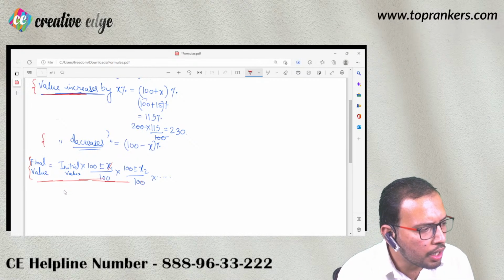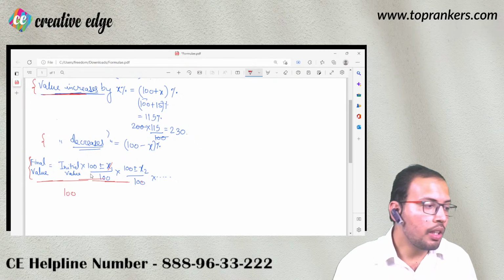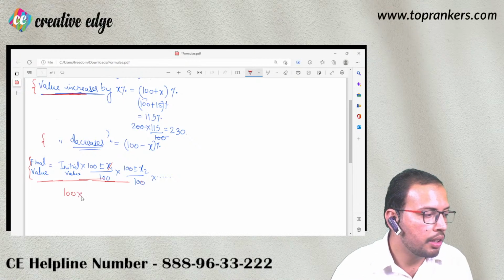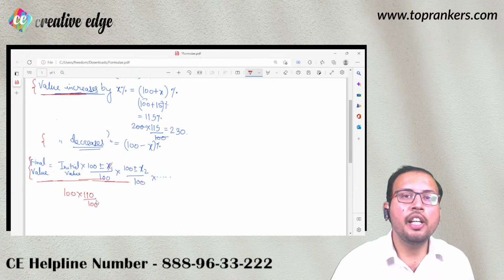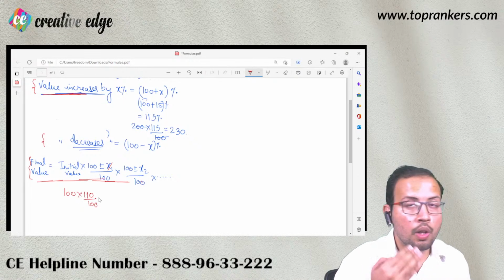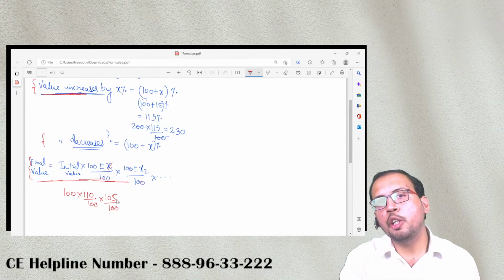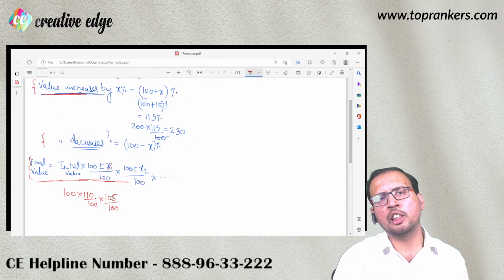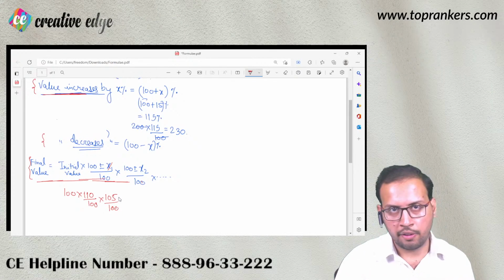So if I assume 100 to be the population of our town, and in the first year it increases by 10%, so it is going to be 100 plus 10, that is 110 upon 100. And in the next year it increases by 5%. So 100 plus 5, that is 105 upon 100. Had the population been decreasing, I would have subtracted that number. Let us say the population decreases by 5%, so I would be doing 100 minus 5, that is 95 by 100.